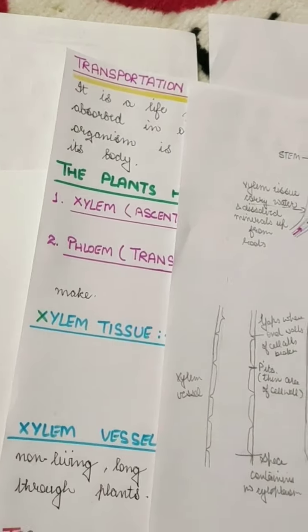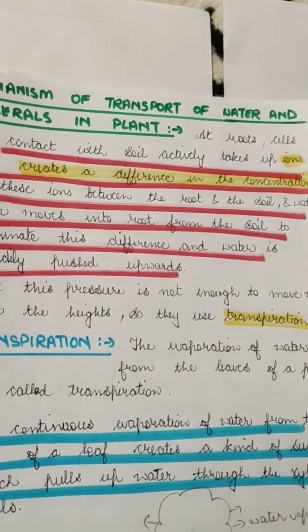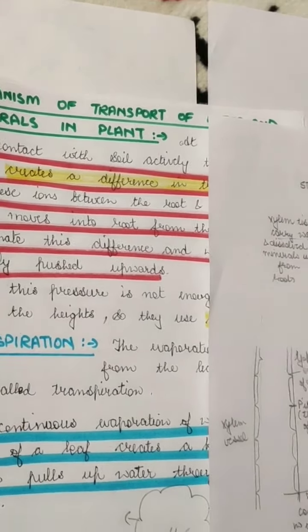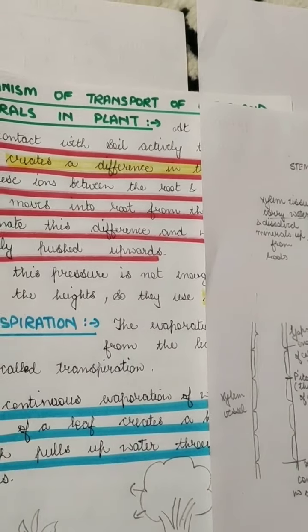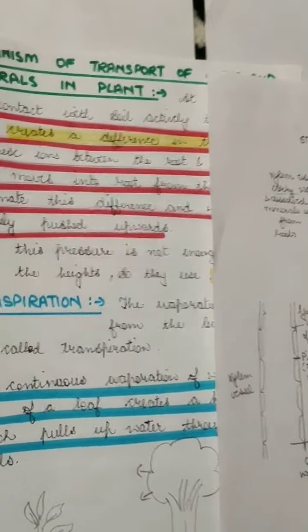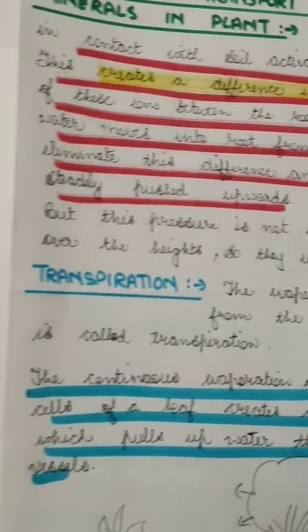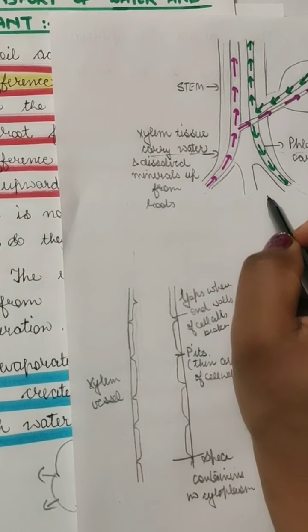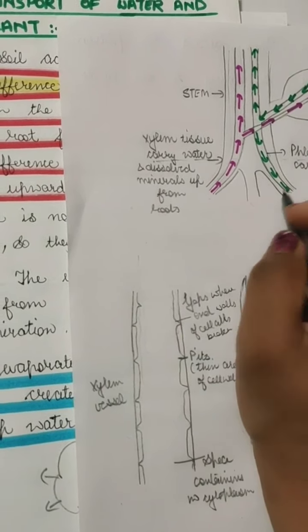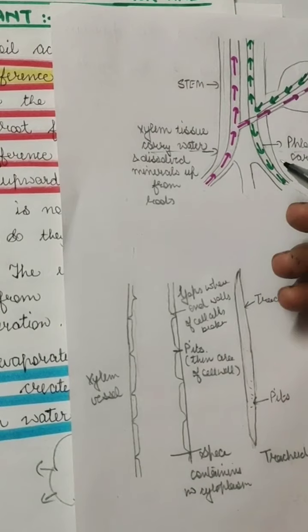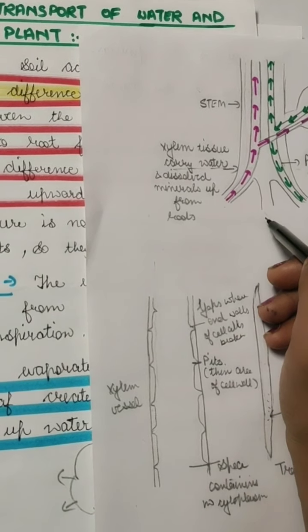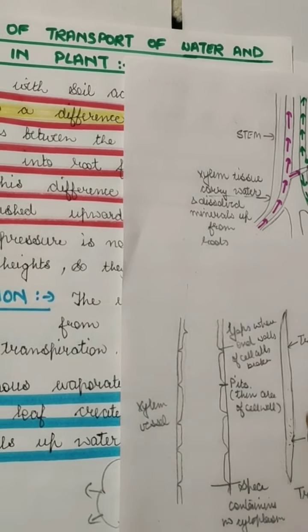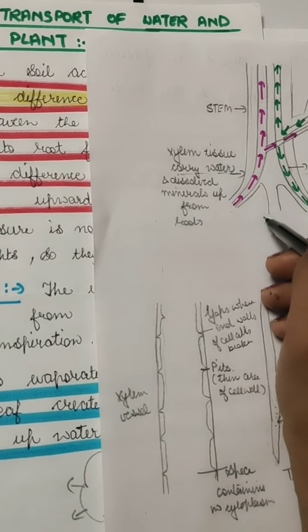When the water is absorbed by the roots, how does the root absorb the water? Now roots have tiny hairs in them. The soil will have some ions. When the roots take up all the ions, the water concentration in the soil becomes higher. To balance this difference in ions and water, the roots will absorb the water because of osmosis.